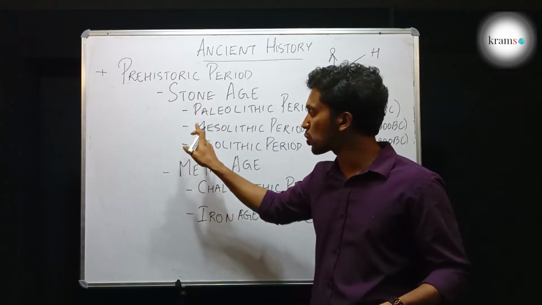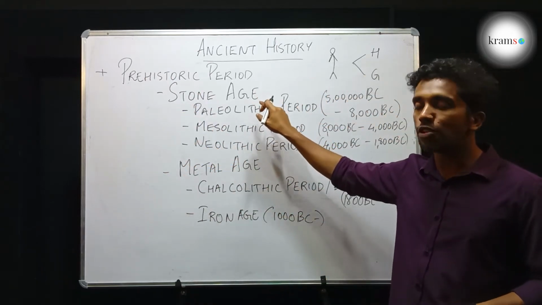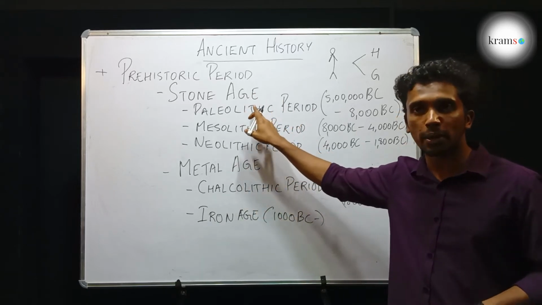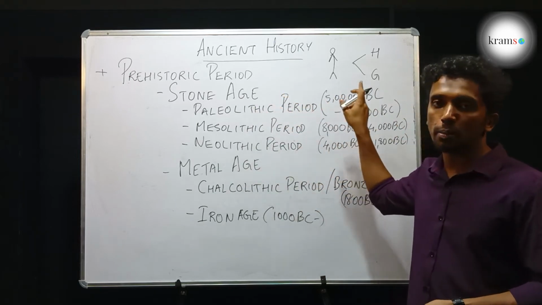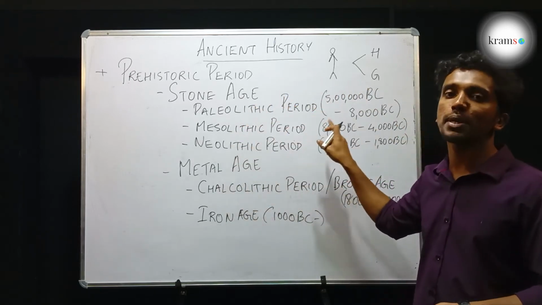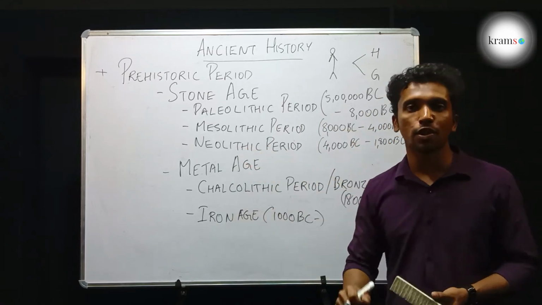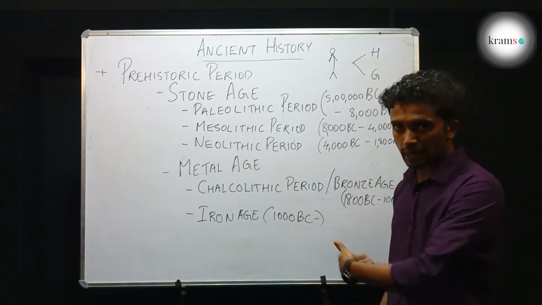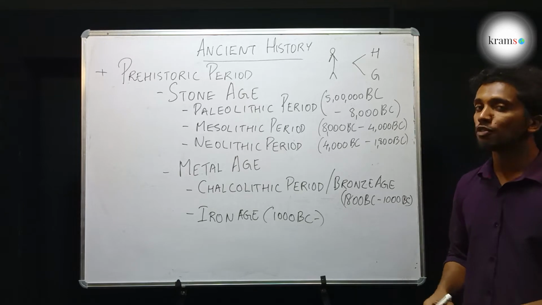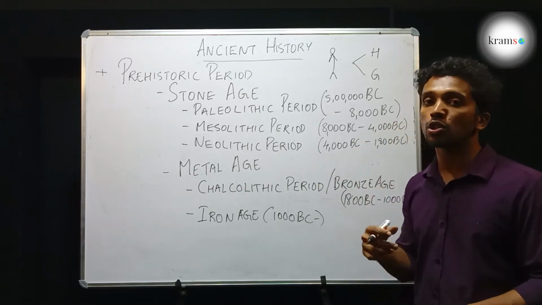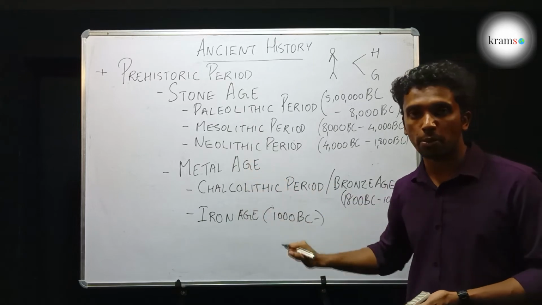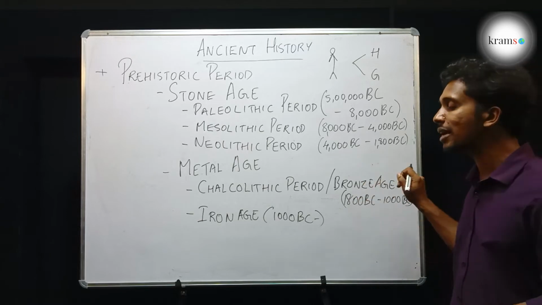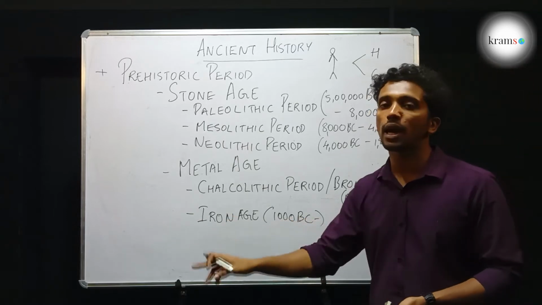Okay. So the first important event in ancient history is the prehistoric period. Prehistoric period can be divided into Stone Age and Metal Age. Stone Age has three sub-periods: Paleolithic, Mesolithic and Neolithic. Paleolithic is from 5 lakh BC to 8000 BC, Mesolithic from 8000 BC to 4000 BC, and Neolithic from 4000 BC till 1800 BC. The next was the Metal Age, and the first period in Metal Age began with the discovery and use of copper and its alloy bronze, known as the Chalcolithic period or Bronze Age, from 1800 BC till 1000 BC, and from 1000 BC it is the Iron Age.